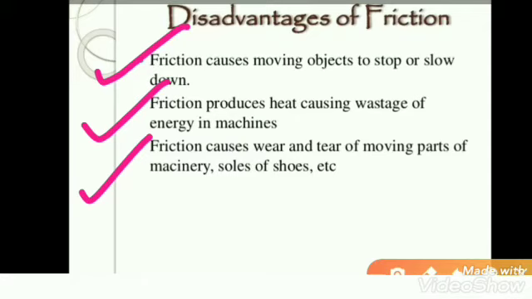So these are the main disadvantages of friction. Friction causes moving objects to stop or slow down. Friction produces heat, causing wastage of energy in machines. Friction causes wear and tear of the moving parts of machinery and soles of the shoe. These are the main disadvantages of friction.